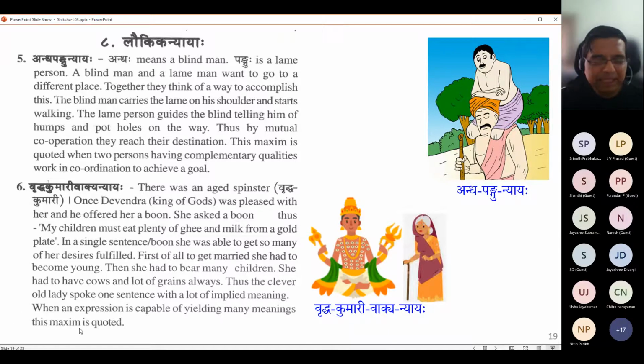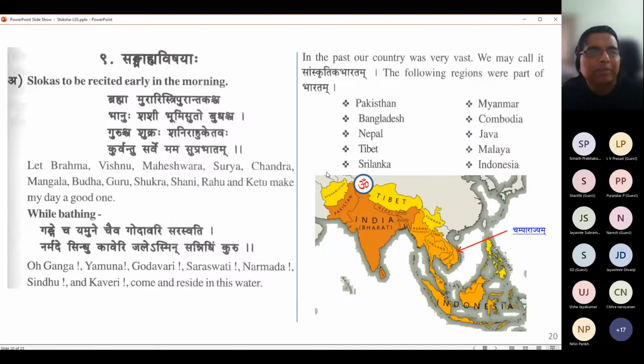This maxim is quoted: Vriddha Kumari Vakya Nyaya. Andhapangu Nyaya. Then Sangrahya Vishayaha. We have come to the last segment, the collectibles: shlokas to be recited early in the morning.